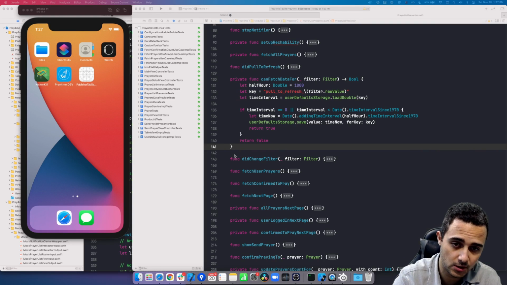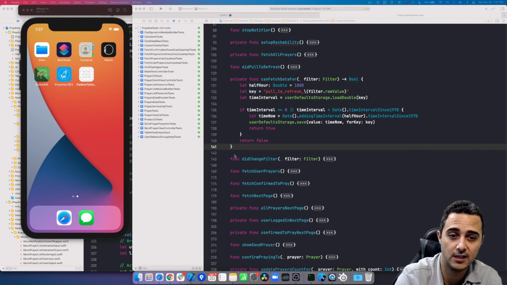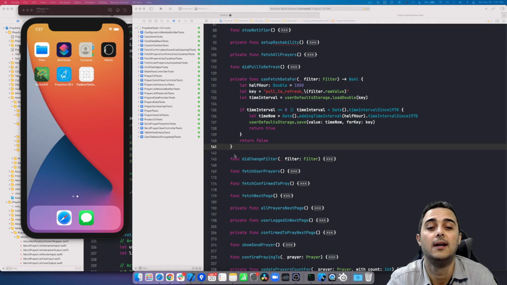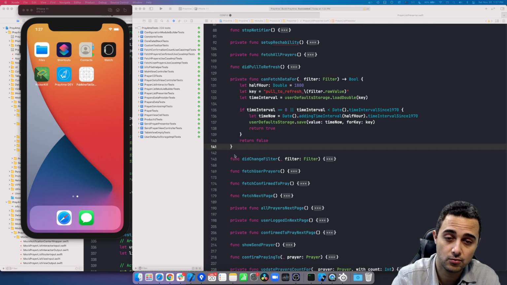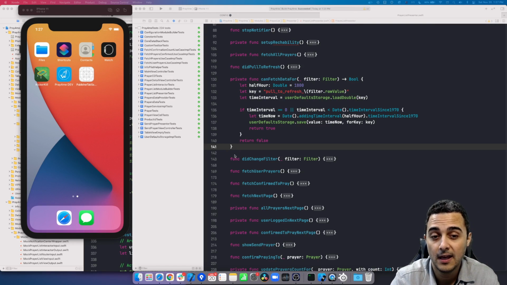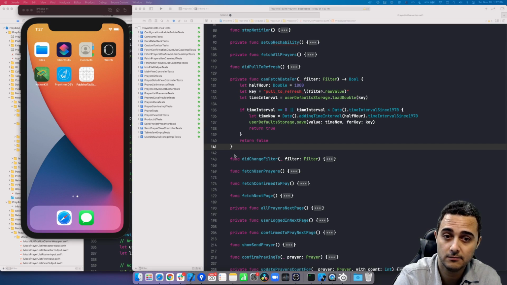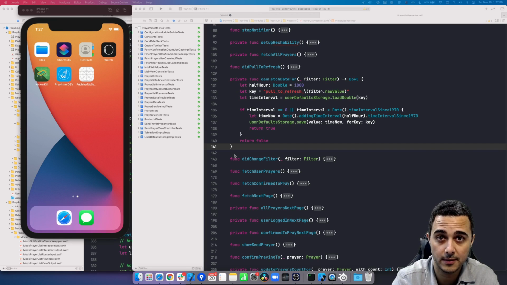And the function that I'm talking about is this one, canFetchData for given filter. What I'm doing with this function is only allowing users to perform pull to refresh or try to fetch new data if half an hour has passed. Otherwise, they will be seeing the same information over and over. So that's what I had.